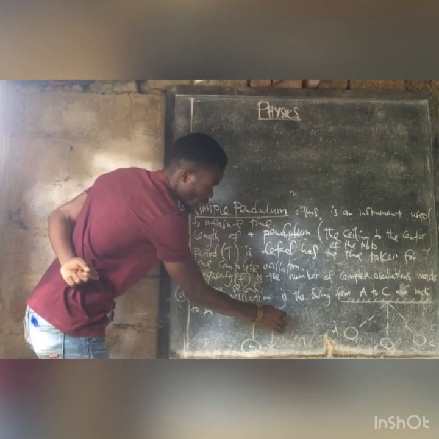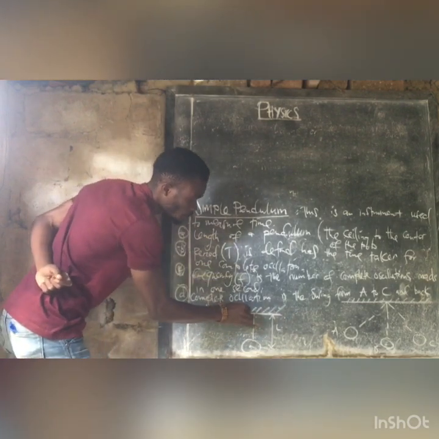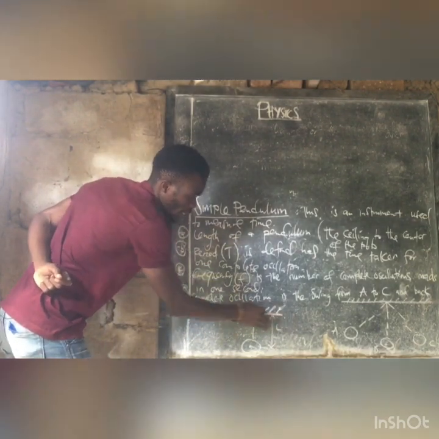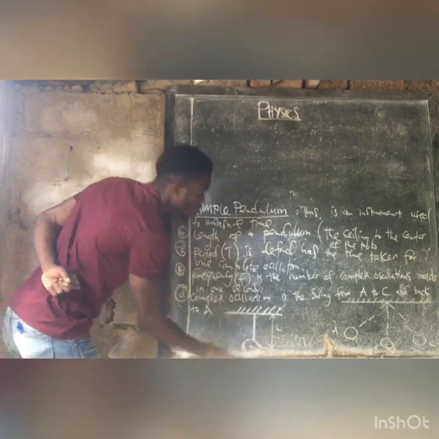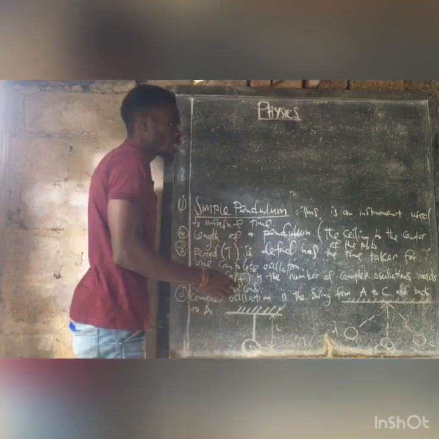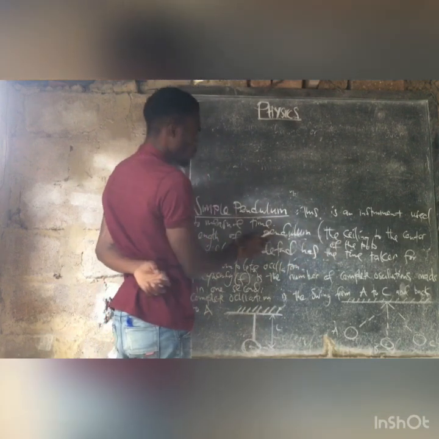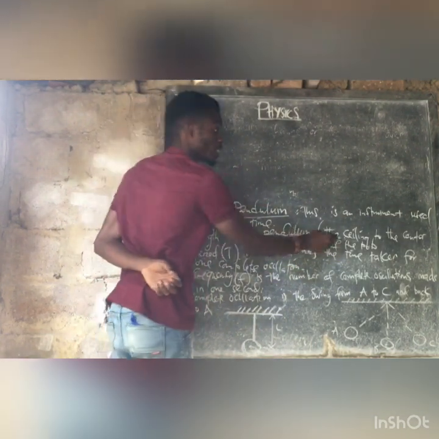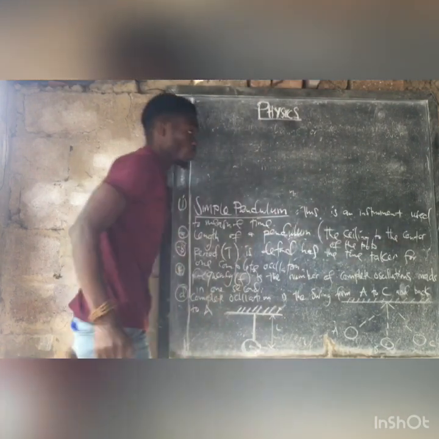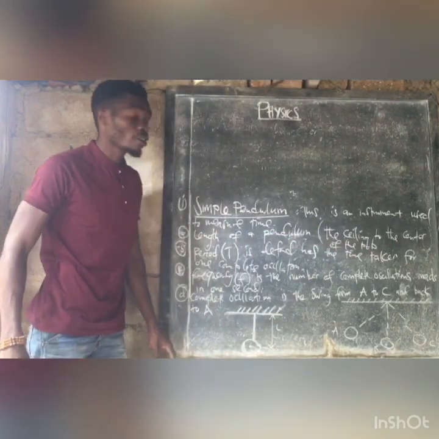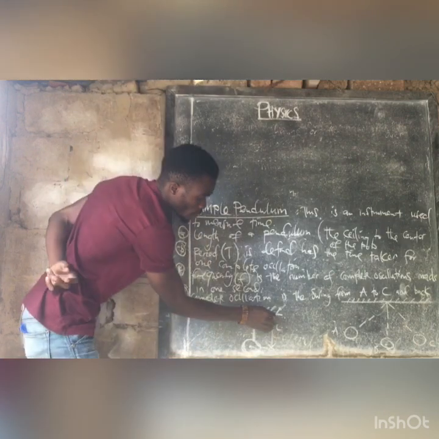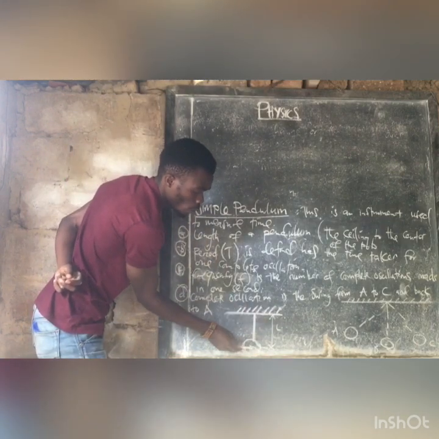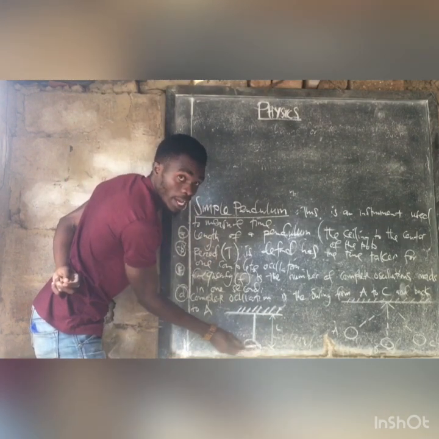As you can see here, I've illustrated something. This shows the length of the pendulum. In my notes here, I've written that the length of the pendulum is between the ceiling and the center of the bob. So meaning from the ceiling here to the center of the bob there.